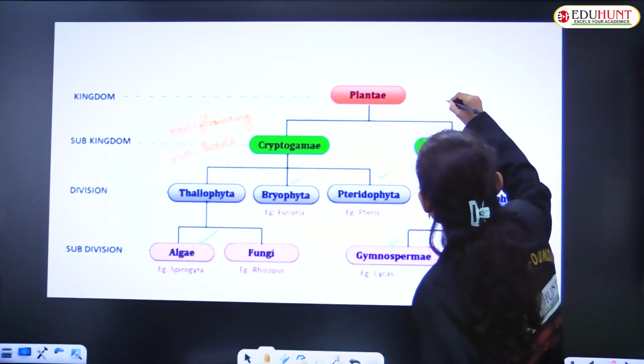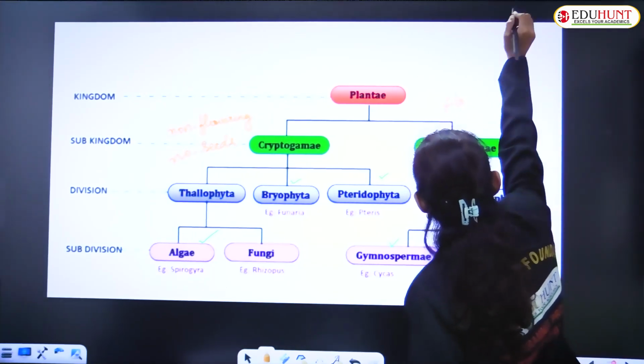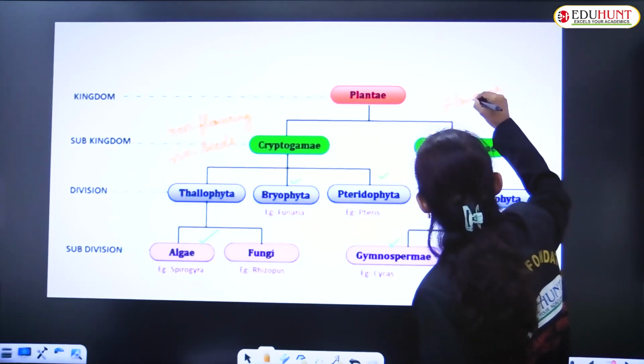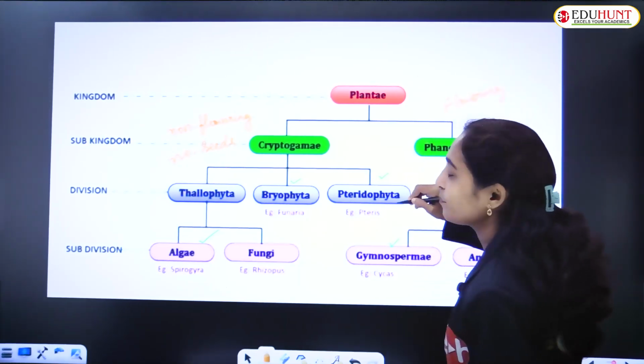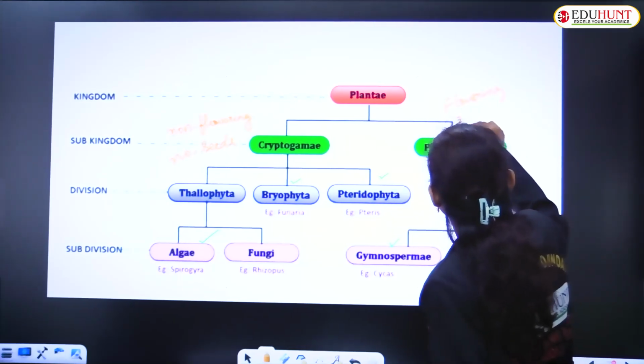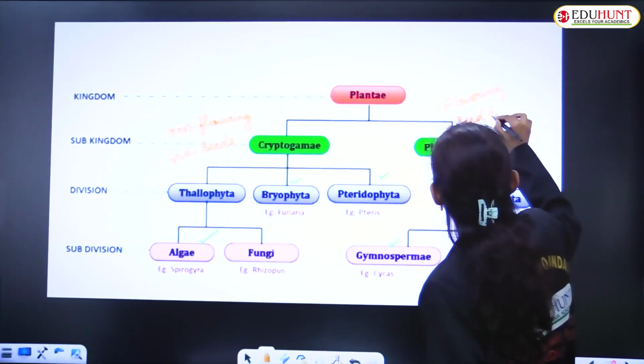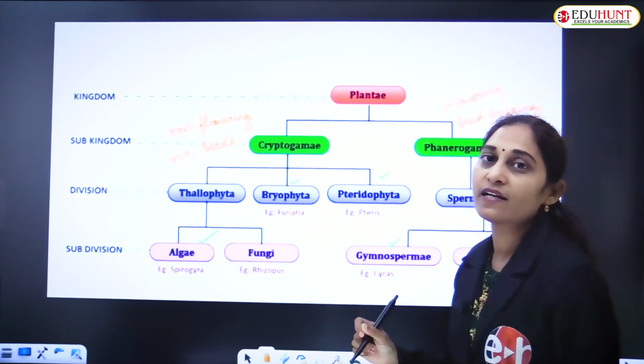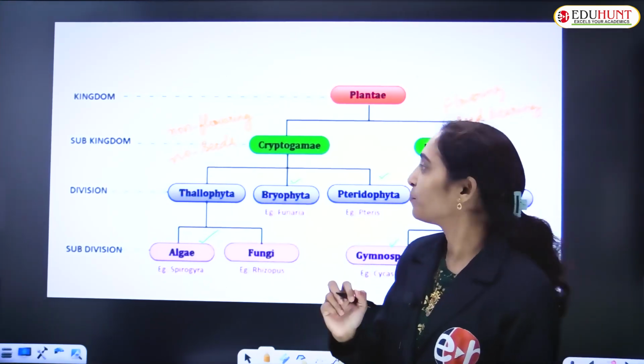Phanerogams are flowering plants, seed-bearing plants. Flowering and seed-bearing plants.